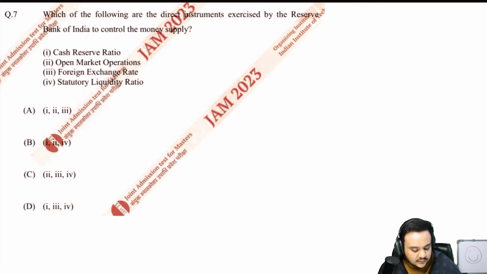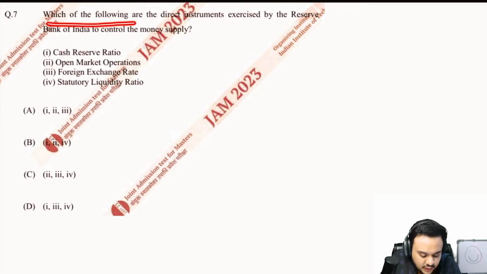Let's look at the seventh one. It says, which of the following are direct instruments exercised by the Reserve Bank of India to control money supply? Underline this, understand this. It says direct instruments. That is the keyword here, okay? So your options are CRR, open market operations, foreign exchange rate, or statutory liquidity ratio. This and this you obviously know very well, CRR and the SLR.